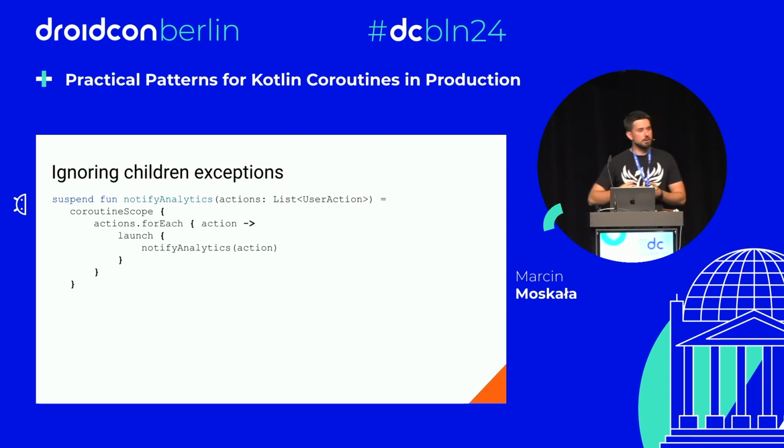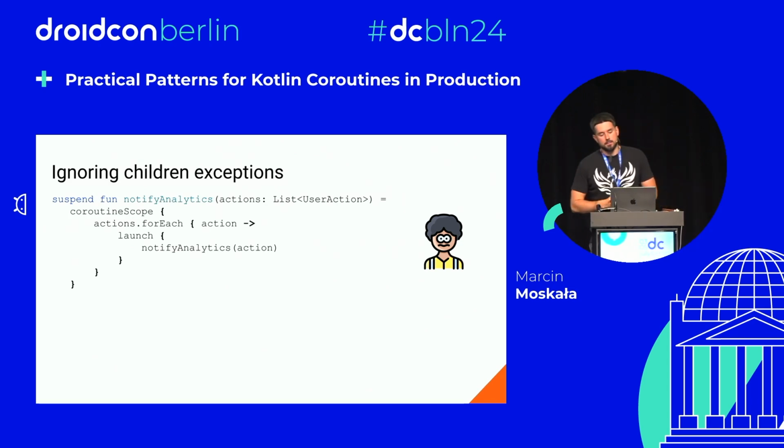According to what we just discussed, the rules that made perfect sense for the previous case maybe don't make so much sense here, because an exception in notify analytics will cancel all the others.